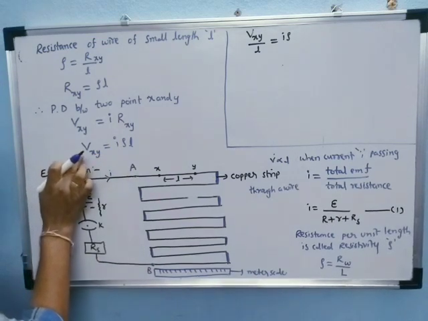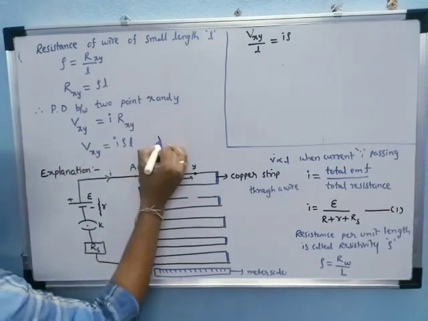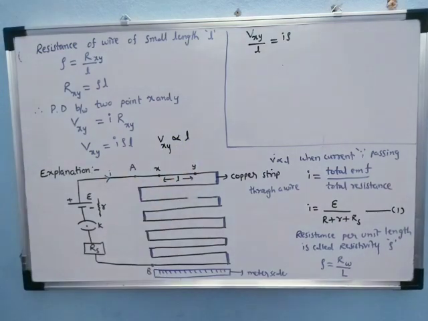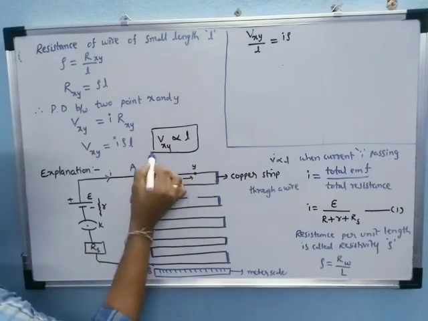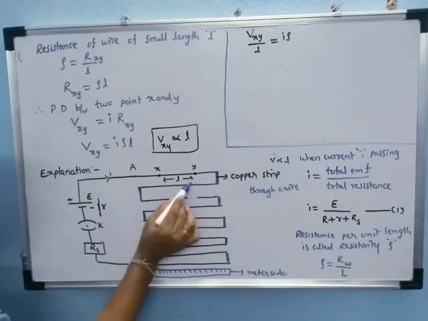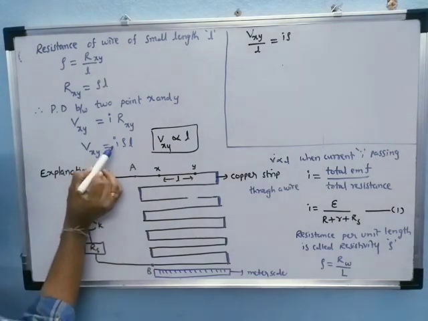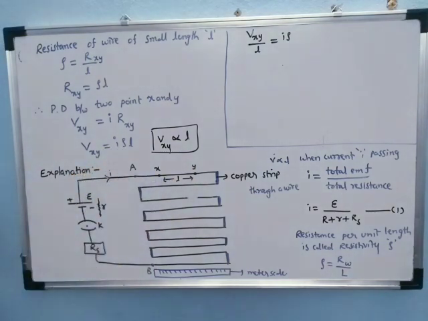That means the potential difference between any 2 points on the wire is directly proportional to its length, because the current and resistivity are constant. So Vx by l is constant.